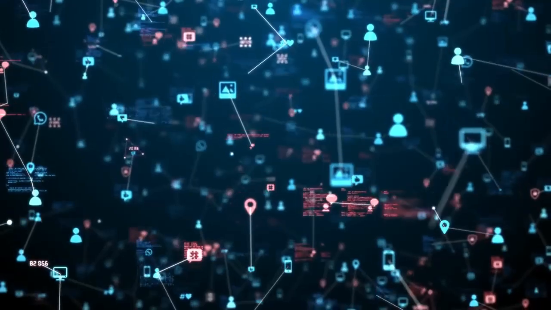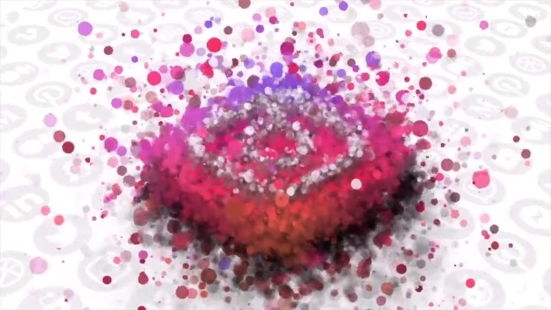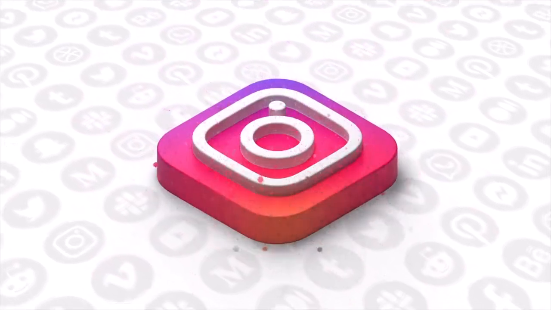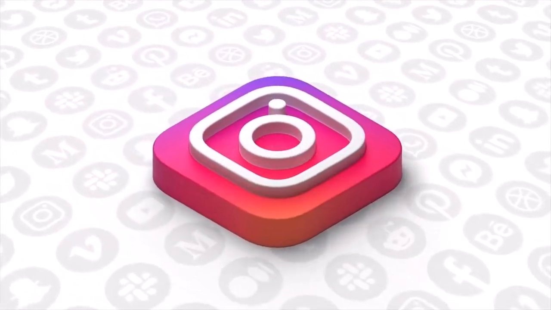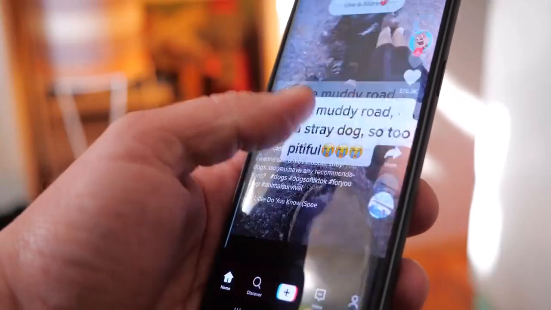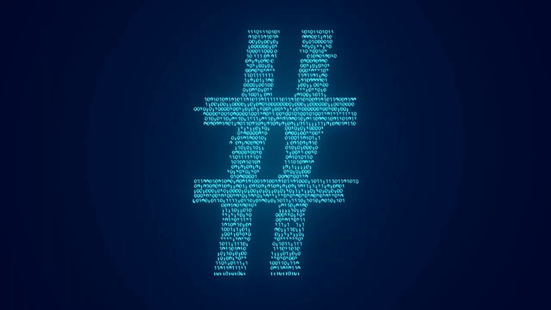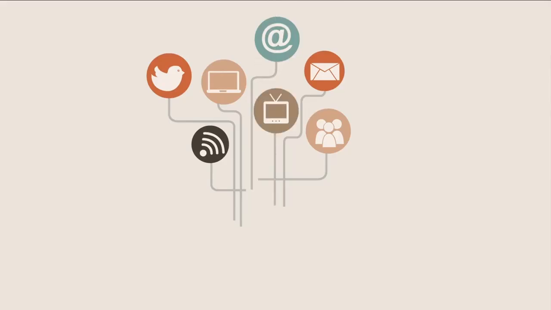Social media hashtags. Social media platforms are treasure troves for trending topics. On Twitter, click on the Explore tab and then Trending to see the latest hashtags. On Instagram, go to the search bar, type a relevant keyword, and look at the related hashtags that pop up. On TikTok, click on the Discover tab to see trending hashtags and sounds. Use these hashtags in your own posts to increase visibility. Additionally, explore the content under these hashtags to generate video ideas.